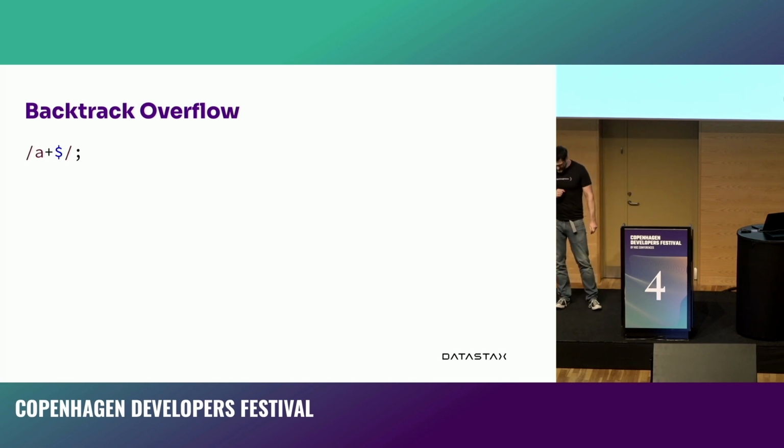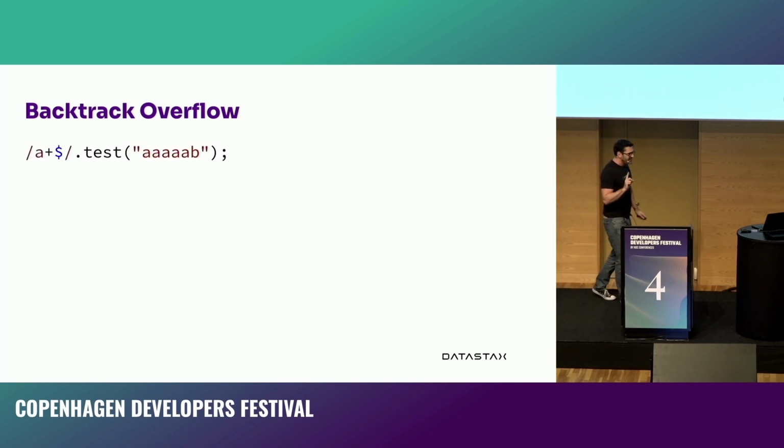Well, it can be a problem because when we actually do the work to test this, like I said earlier, the happy path of regular expressions is normally fine. Regular expressions take no time at all to match a string that they agree with, but it's when they come across strings that they don't necessarily agree with. See this string here, 5 A's and a B? When testing against A plus dollar, like A's until the end of the string, it's actually not as good. It's pretty obvious to us that that doesn't match. It's got a B at the end of it.